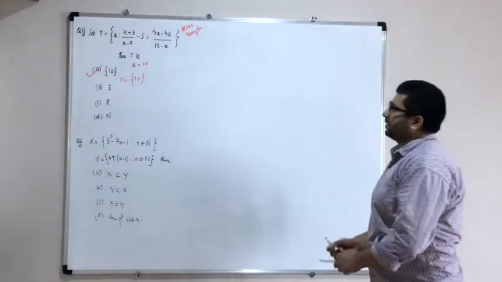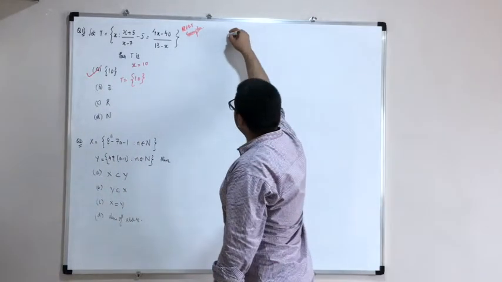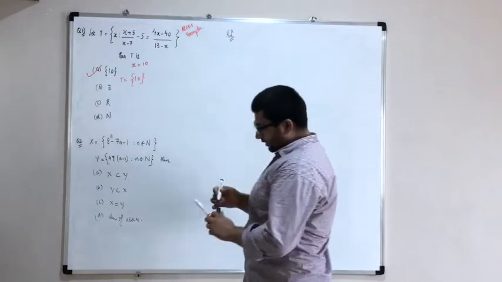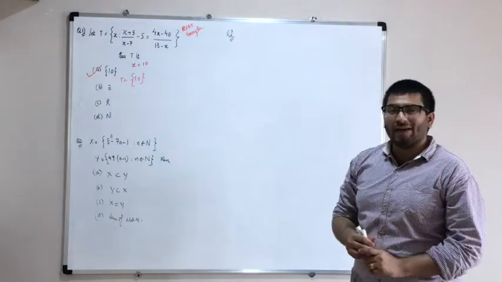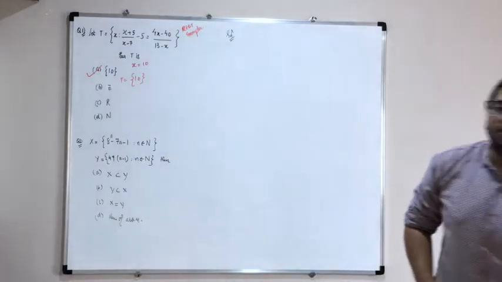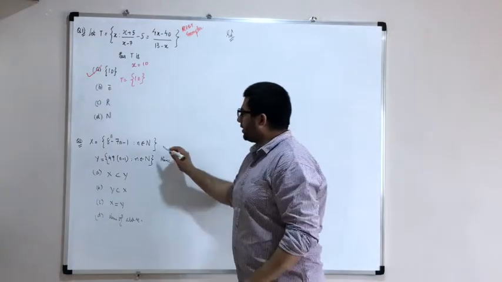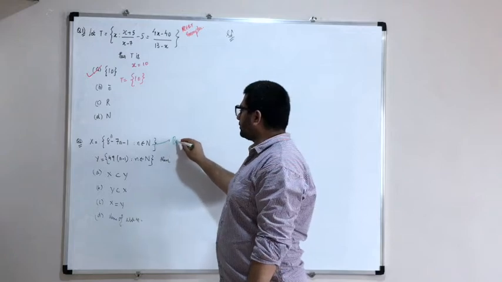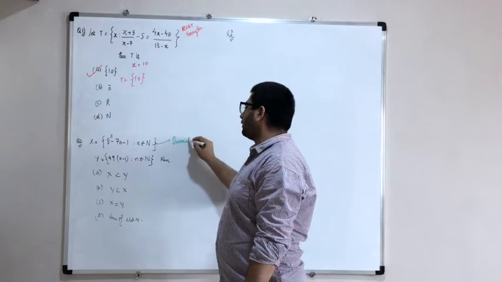Okay. Now let's see the second question. Question number 2. What does the second question say? Now see, 8 raised to n minus 7n minus 1 is given to you. Correct? Whenever a question of this type is given, this is actually the concept of binomial theorem, which you are going to study in 11th grade.